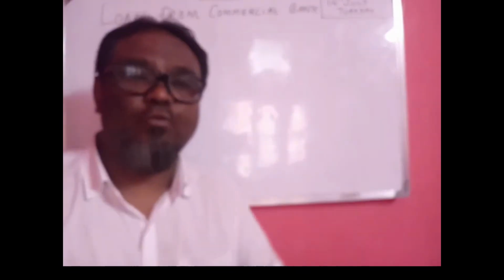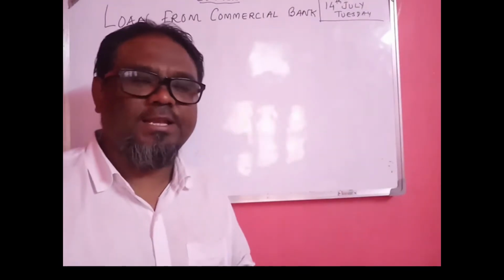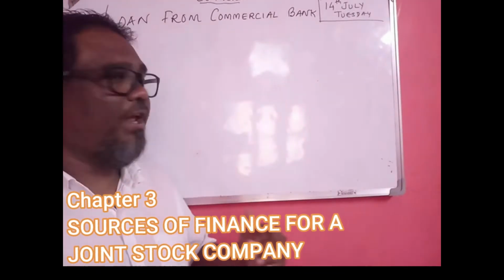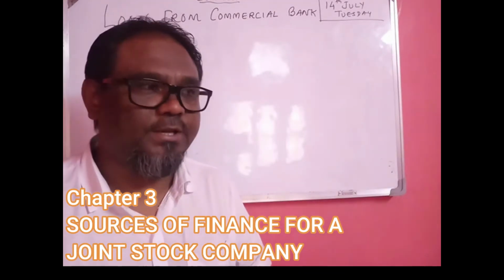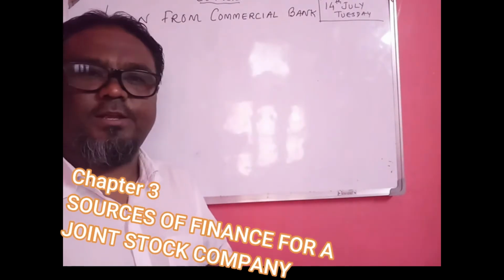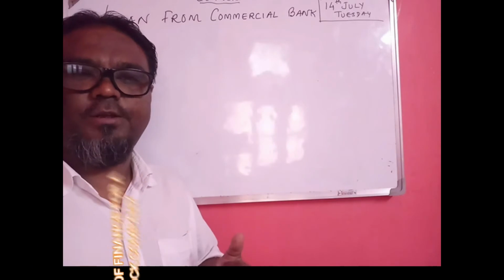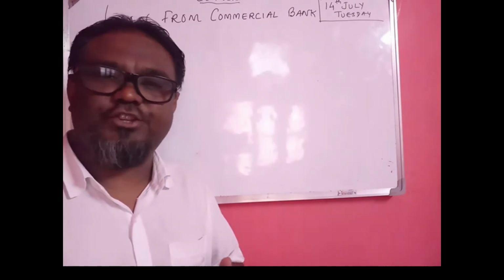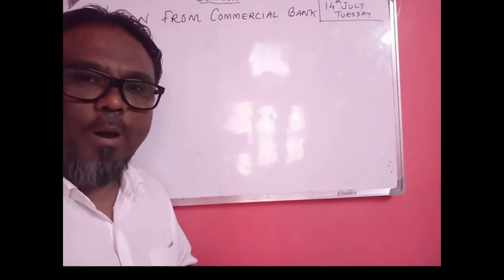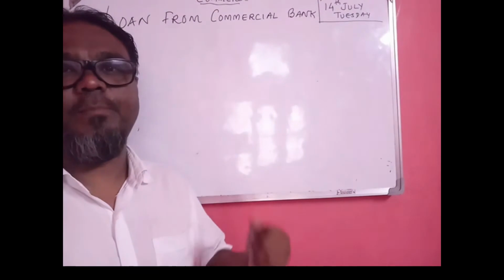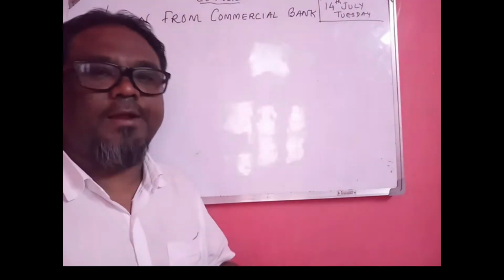So again we are continuing the same chapter number 3, sources of finance for a joint stock company. In the last classes we have completed equity shares, preference shares, debentures, public deposits, retained earnings, their merits and demerits.